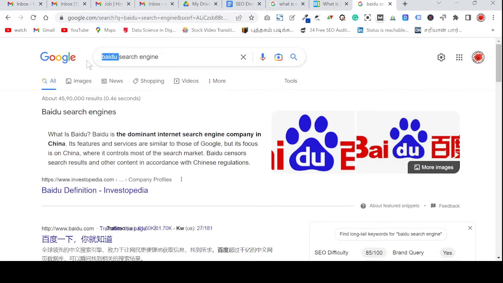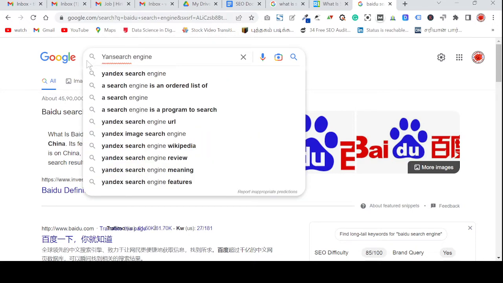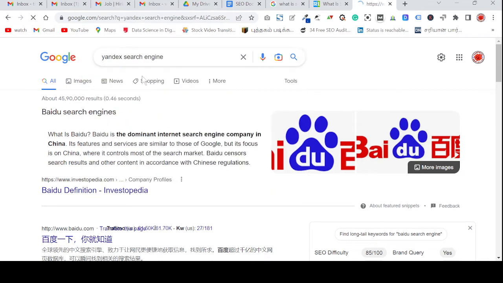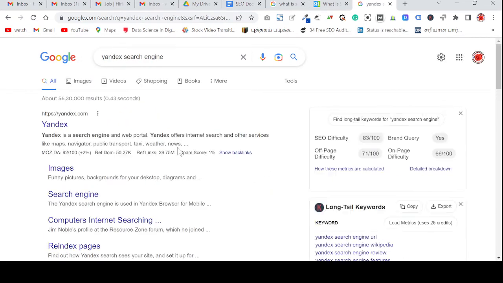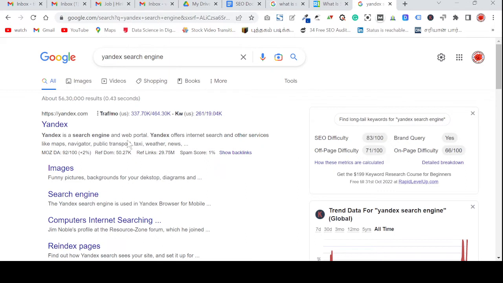Yandex search engine. I already told you that recently people are using that search engine. Okay. So first of all, I am telling about the search engine.